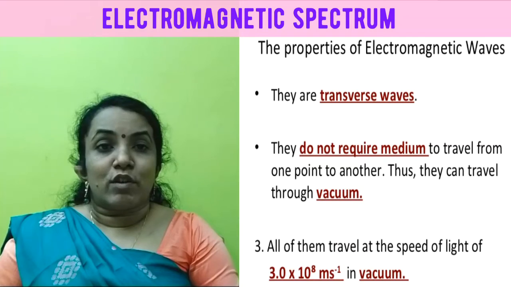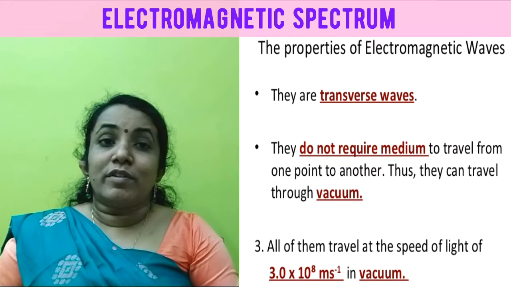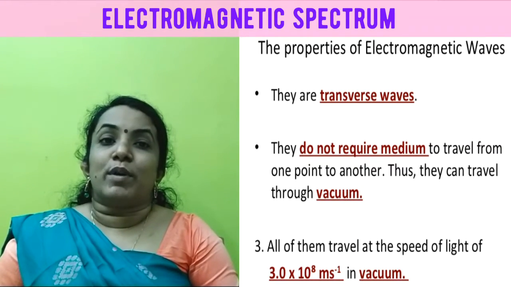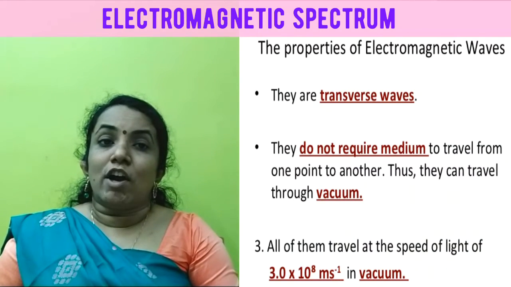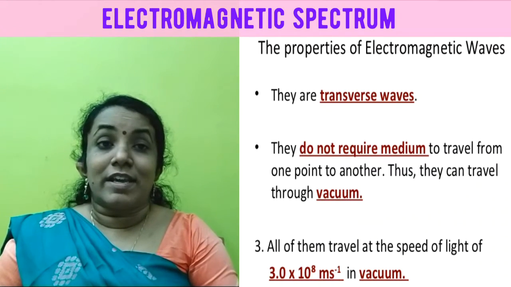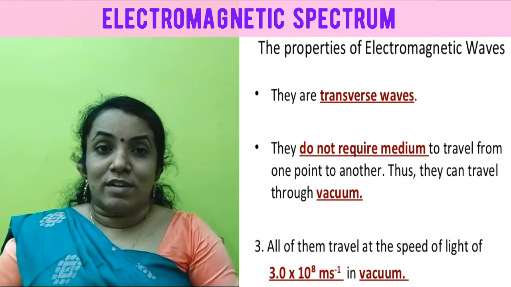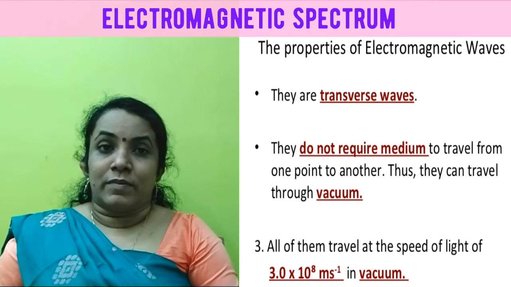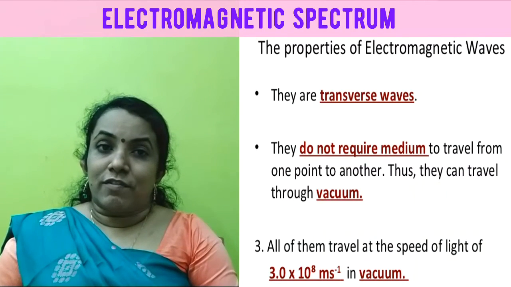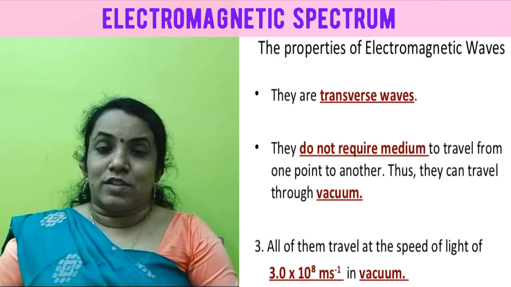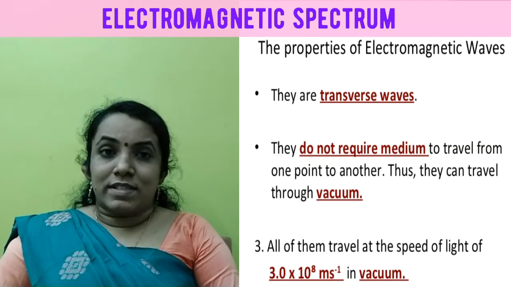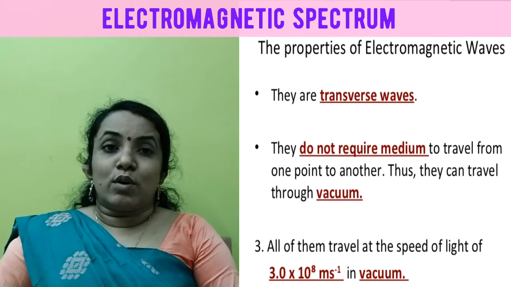All these radiations have some properties common to all, which are: all the electromagnetic waves do not require a material medium for propagation. The speed of all electromagnetic waves in vacuum is 3 × 10^8 meter per second. All the electromagnetic waves obey laws of reflection, refraction, etc. All these electromagnetic waves are transverse waves and they are not affected by electric and magnetic fields.